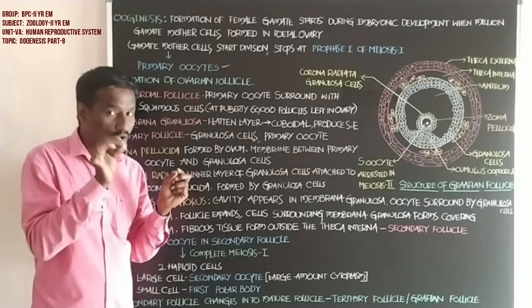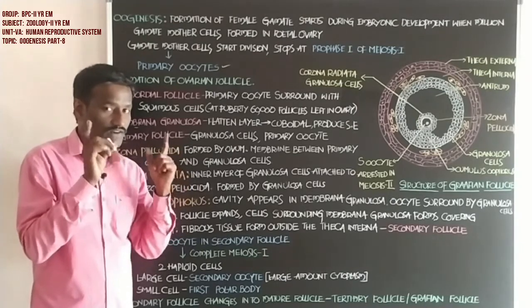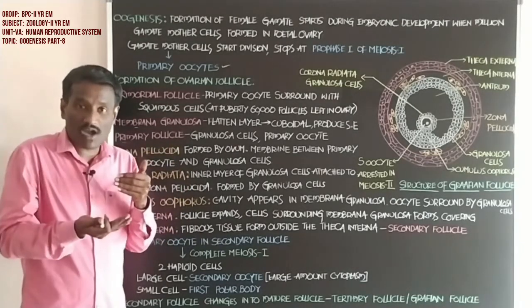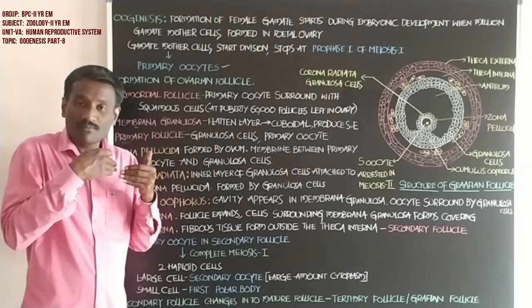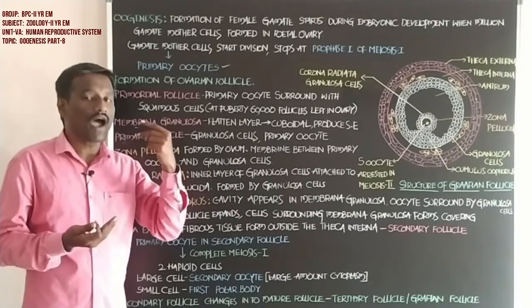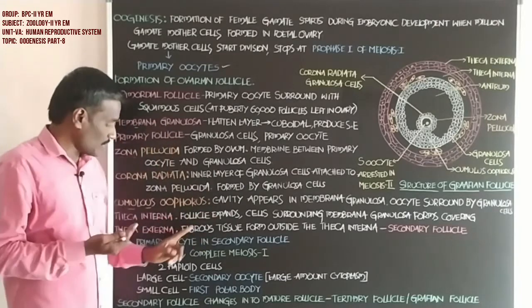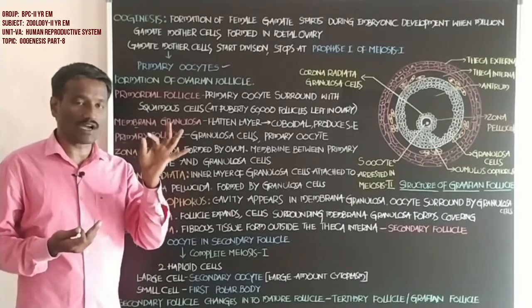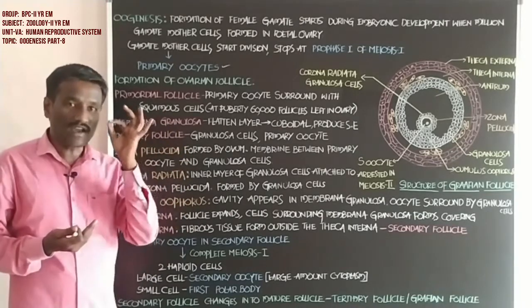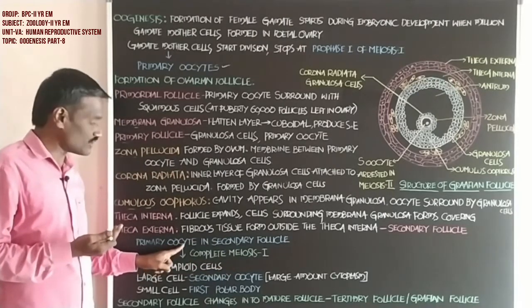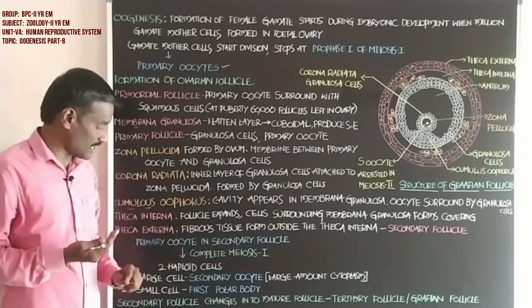Meiosis 1 is now completed, student. Carefully observe. After meiosis 1, how many cells are produced? Two haploid cells are produced at the end of meiosis 1 from the primary oocyte in the secondary follicle.